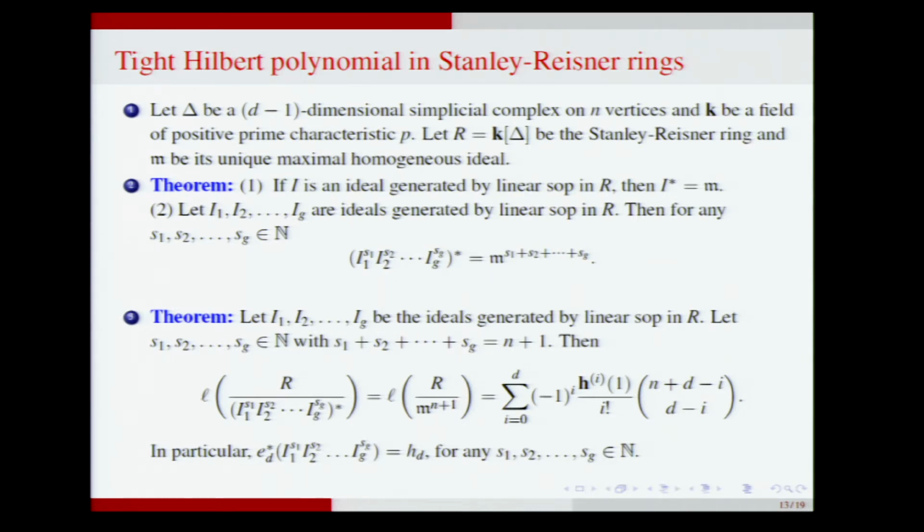We can also calculate the middle coefficients. Okay, it's a routine exercise. So in Stanley-Reisner rings, the tight Hilbert polynomial has a very nice expression. All the coefficients have a combinatorial interpretation.